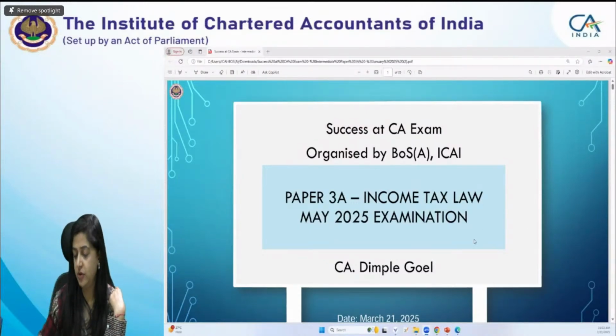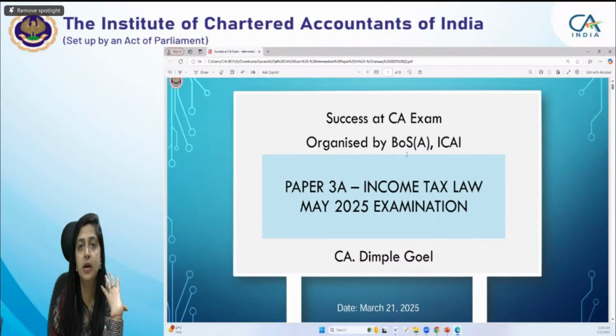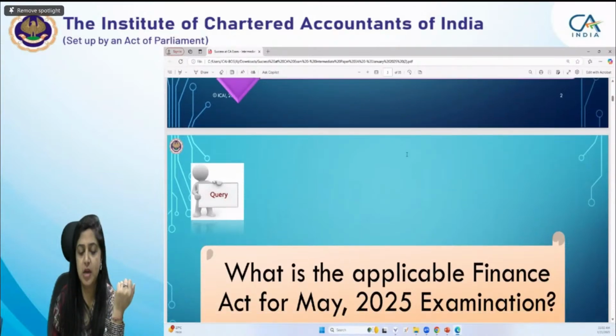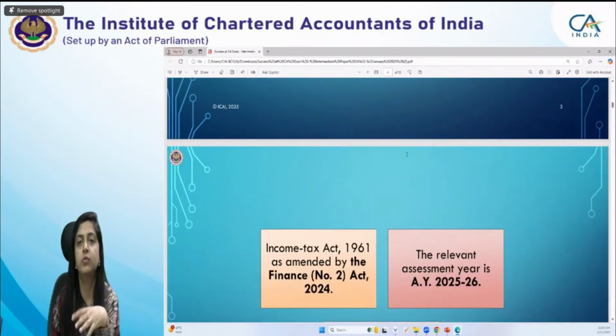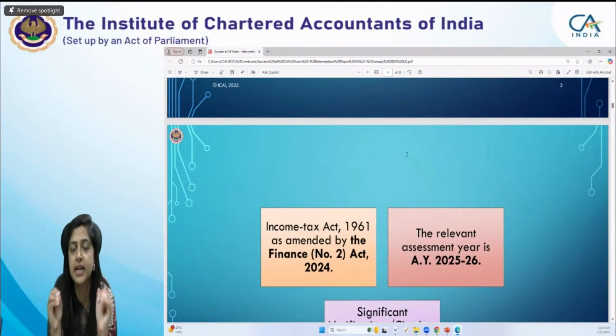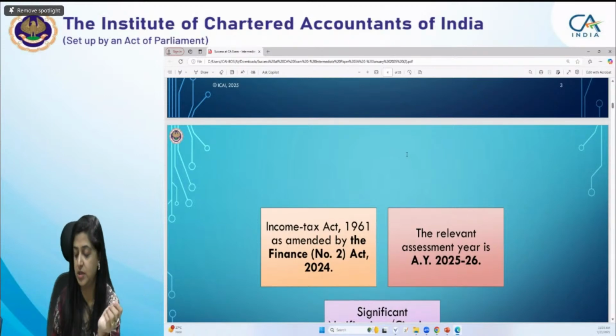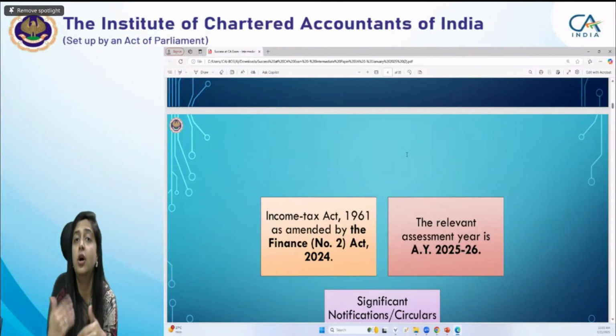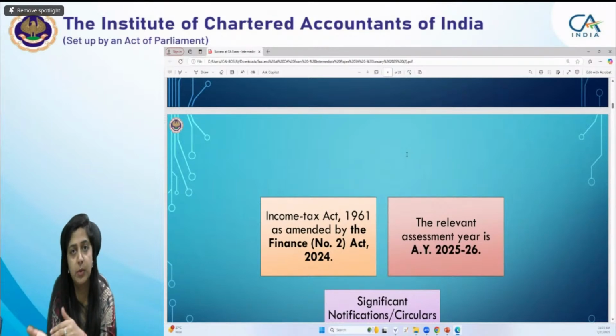Now, first of all, students, it's very important to see what is the relevant Finance Act for the May 25 or September 25 examination. So I would like to clear that income tax law as amended by the Finance (No. 2) Act 2024 is relevant for the May 25 and September 25 examinations. Many students normally ask me, ma'am, this time this bill has come, so whether the Finance Bill 2025 or the Income Tax Bill 2025 is going to be relevant for May 25 or September 25 examination?